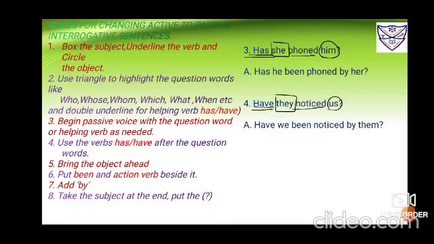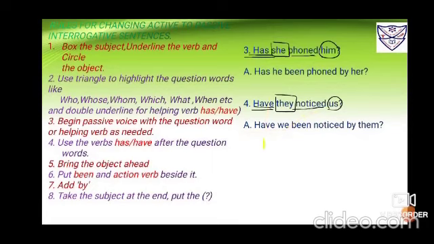Number 4, have they noticed us? They is the subject, so put a box. Have noticed is the verb, so underline it. Us is the object, so you have to circle it. Now next step, bring it down the same. Since us becomes we, which is plural, I'll be using have only. If it is singular, then have could change to has.